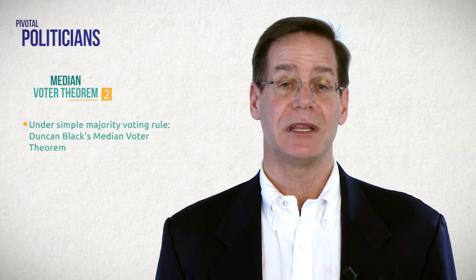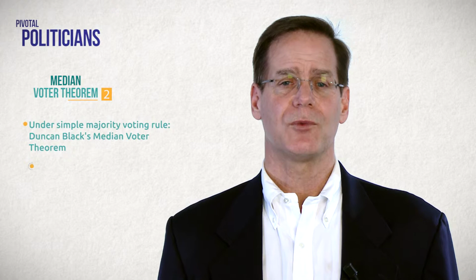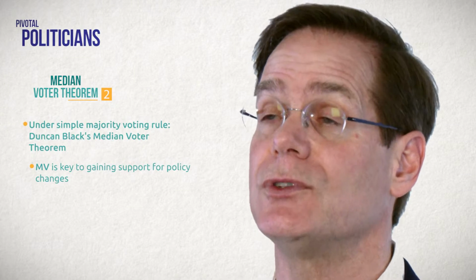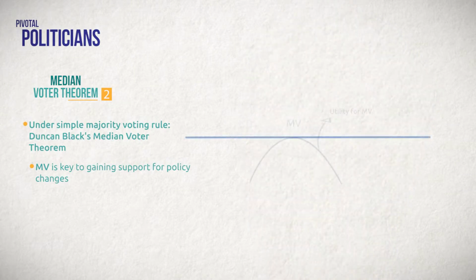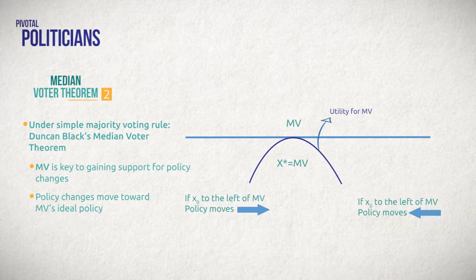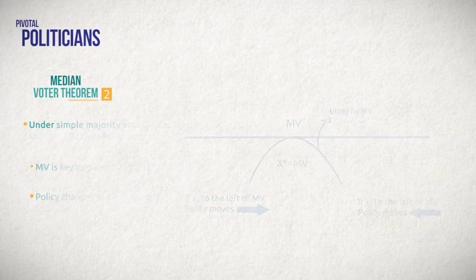When collective action decisions are made based upon a simple majority rule, we showed that the equilibrium follows Duncan Black's median voter theorem. We saw that the median voter was key to a policy change because if the median voter votes for a new policy, so too will an additional 50% of policymakers. We also showed how policy changes will move toward the median voter's ideal. And we showed that a policy outcome located at the ideal of the median voter is a stable equilibrium, because any alternative cannot win enough votes for a simple majority. With that brief review, we will now explore how a change in the institutional rules affects the equilibrium.